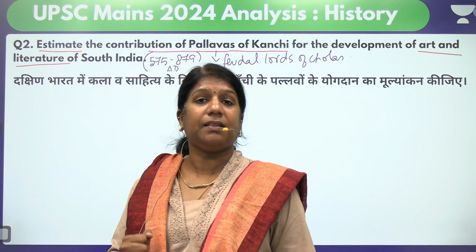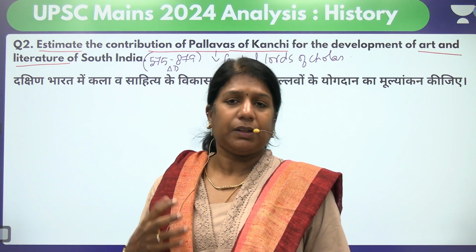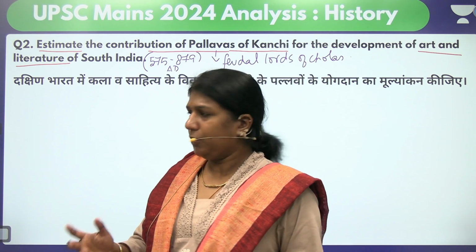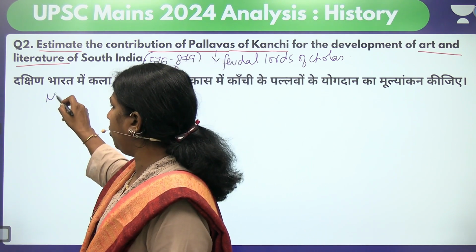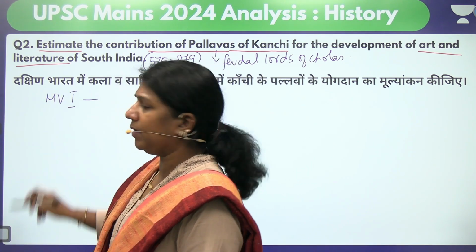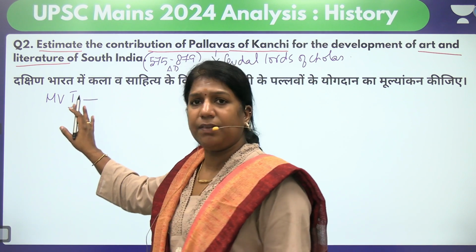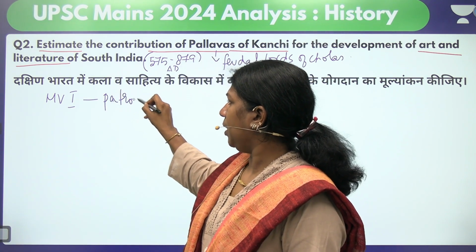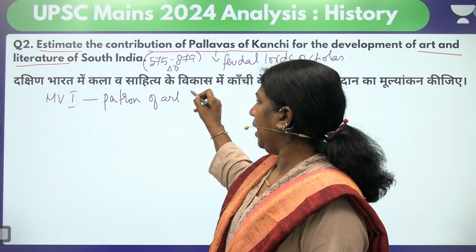He was Mahendravarman I. The entire Pallava glory starts with Mahendravarman I, so give a glimpse about this first ruler, because Mahendravarman I himself was a patron of art and literature.